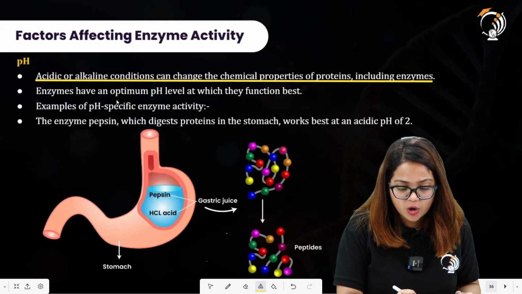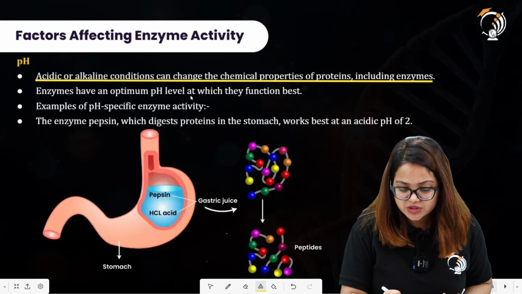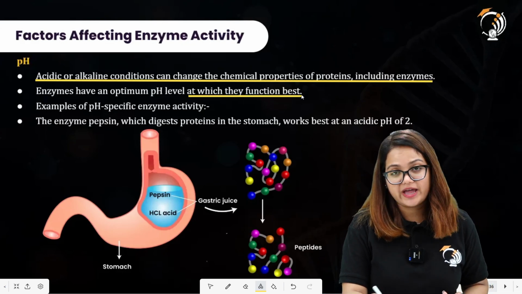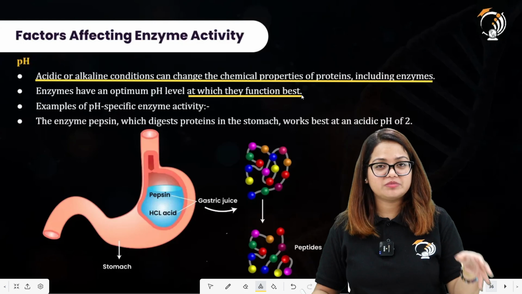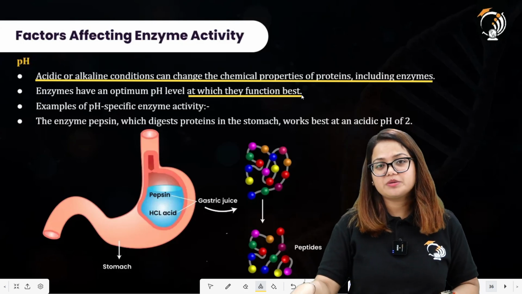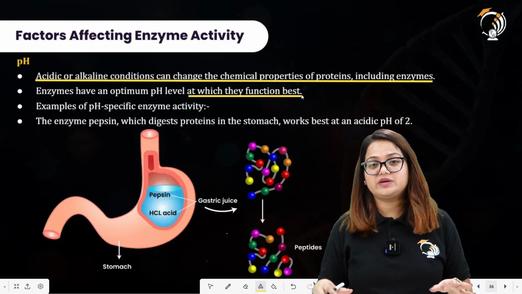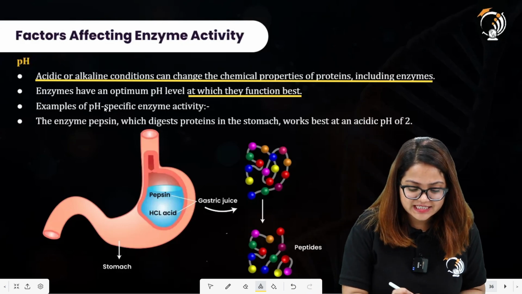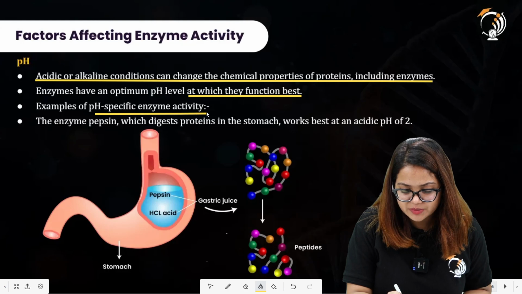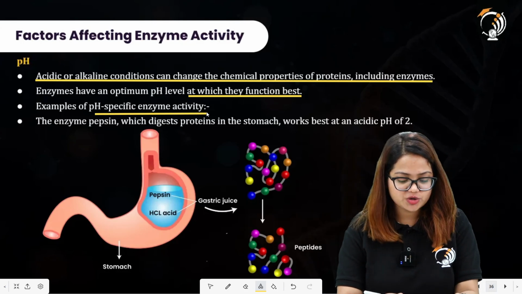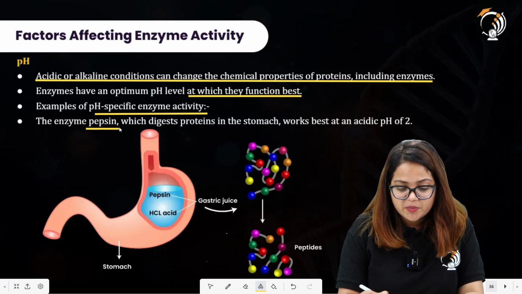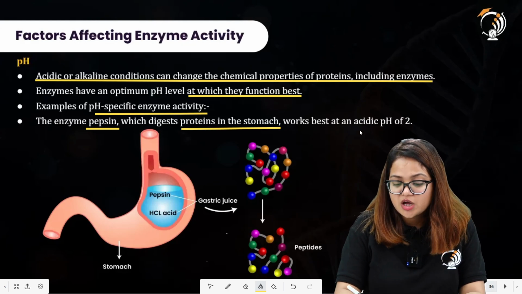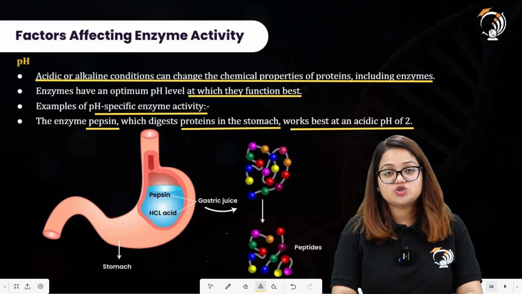Enzymes have an optimum pH level at which they function best. So as the enzyme had the optimum temperature level, they also have optimum pH levels at which their activity is maximum. One example of pH specific enzyme activity is being represented here. The enzyme pepsin, which digests protein in the stomach, works best at an acidic pH of 2.